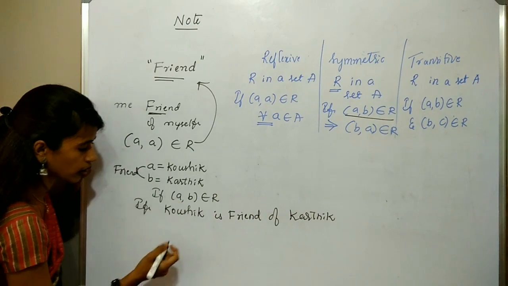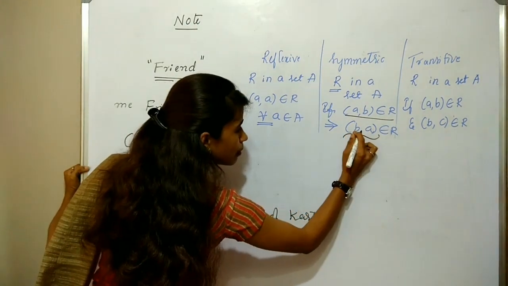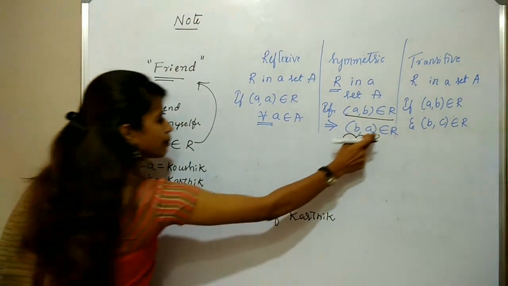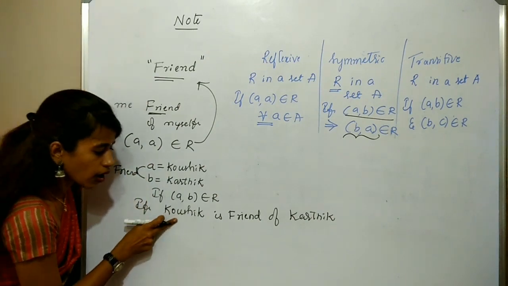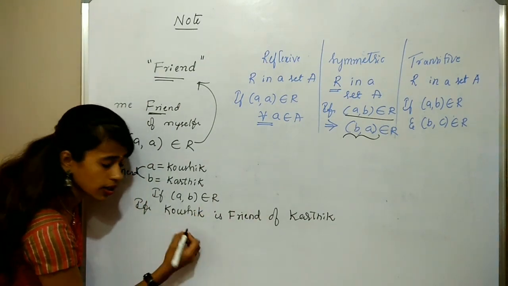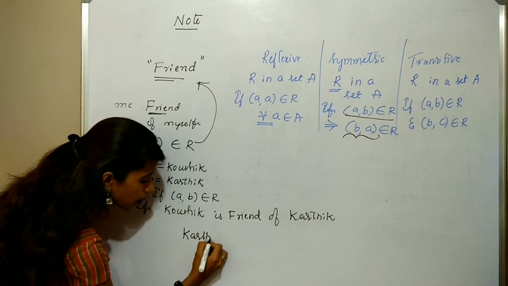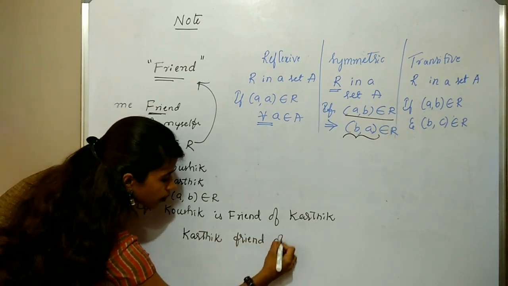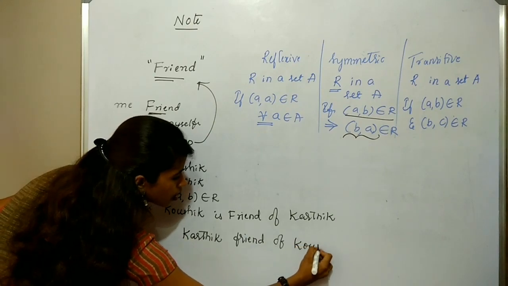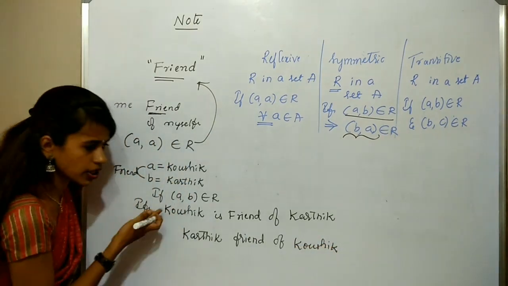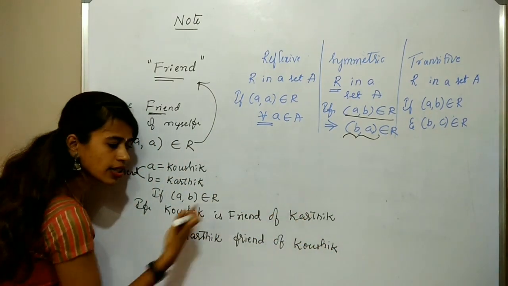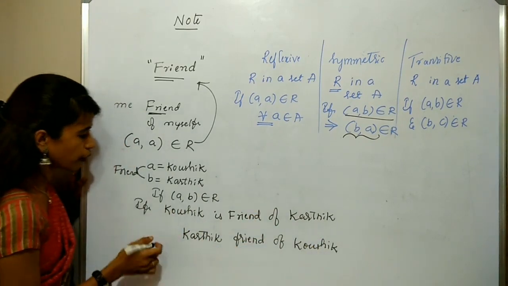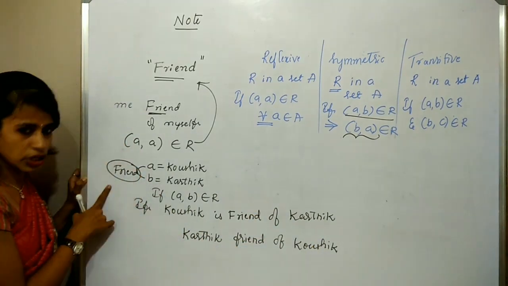Then we check (B, A), that is, B means Karthik, A means Kaushik. If Kaushik is a friend of Karthik, it means Karthik becomes a friend of Kaushik. It is obvious, right? Therefore, the friend relation is symmetric.